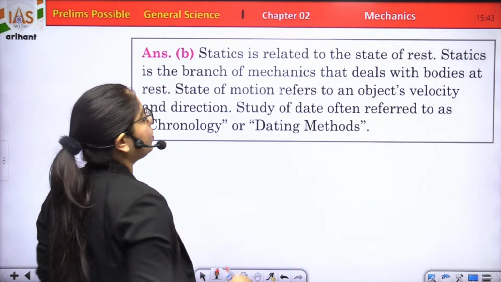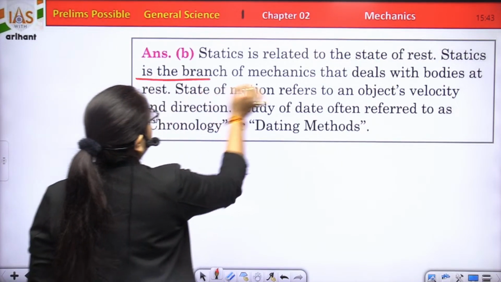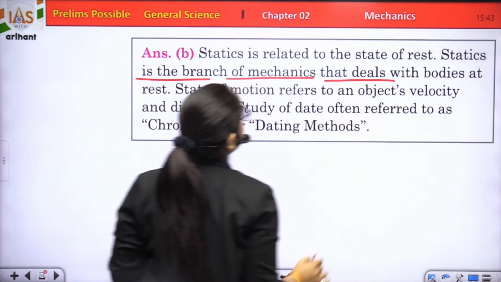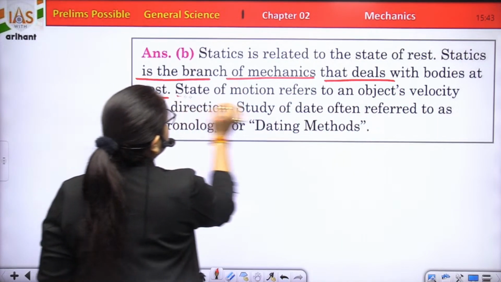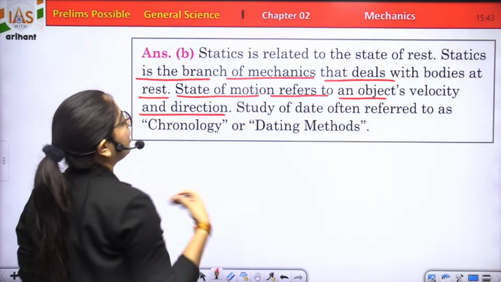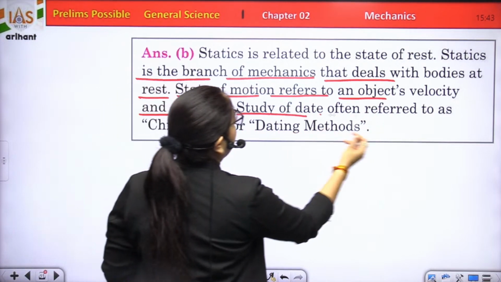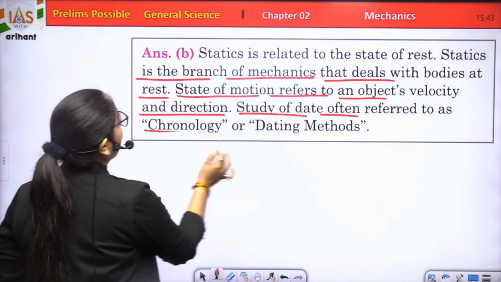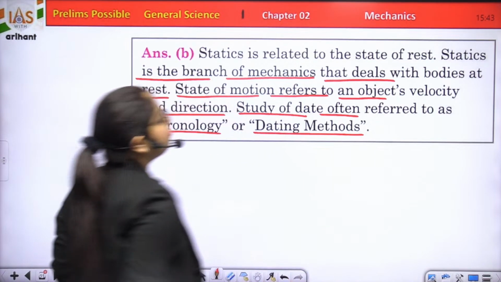Statics is related to the state of rest. Statics is the branch of mechanics that deals with the bodies at rest. State of motion refers to an object's velocity and direction. Study of date is often referred to as chronology or dating methods.